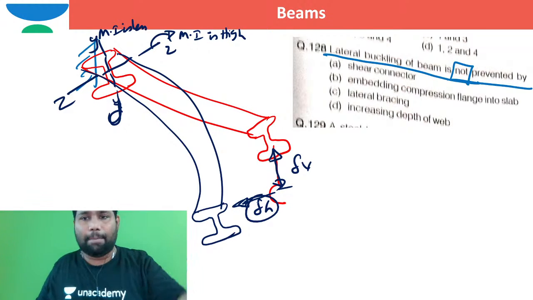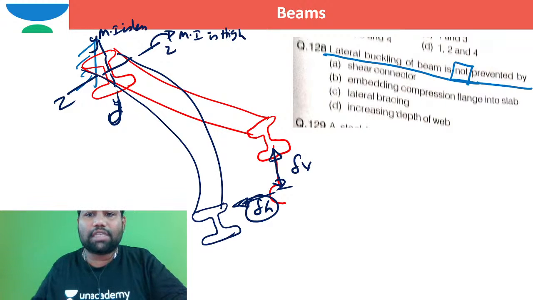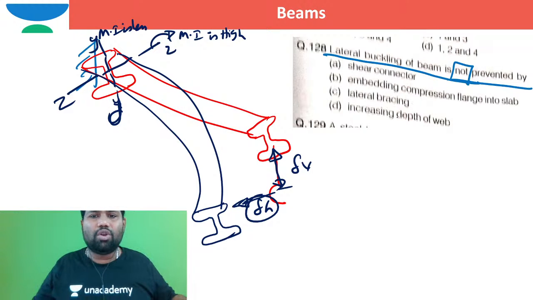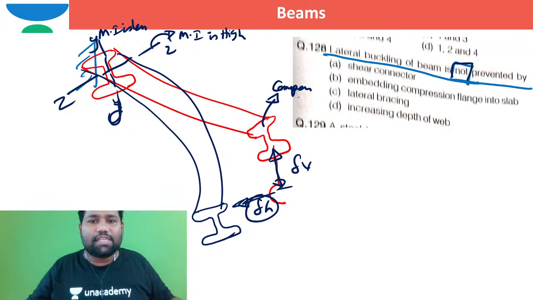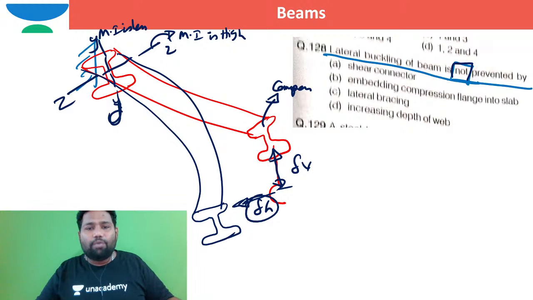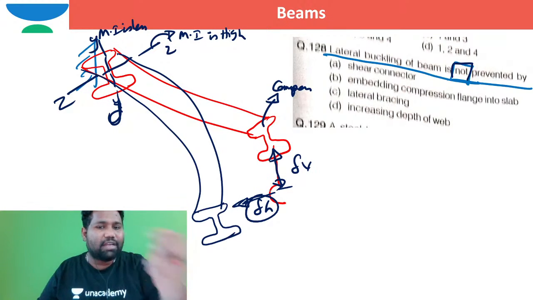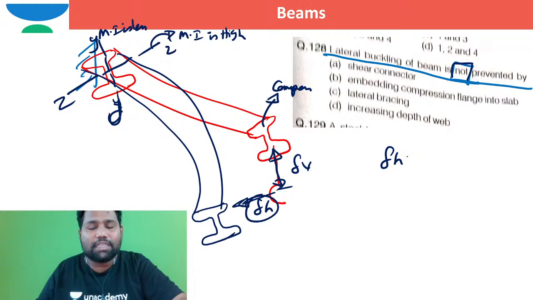The lateral buckling of the beam is not prevented by embedding the compression flange in the slab? No, they are saying it is not. When you embed this compression flange inside the slab, it won't deform vertically downwards and it is not possible to deform horizontally. So delta H equal to 0 is not possible.